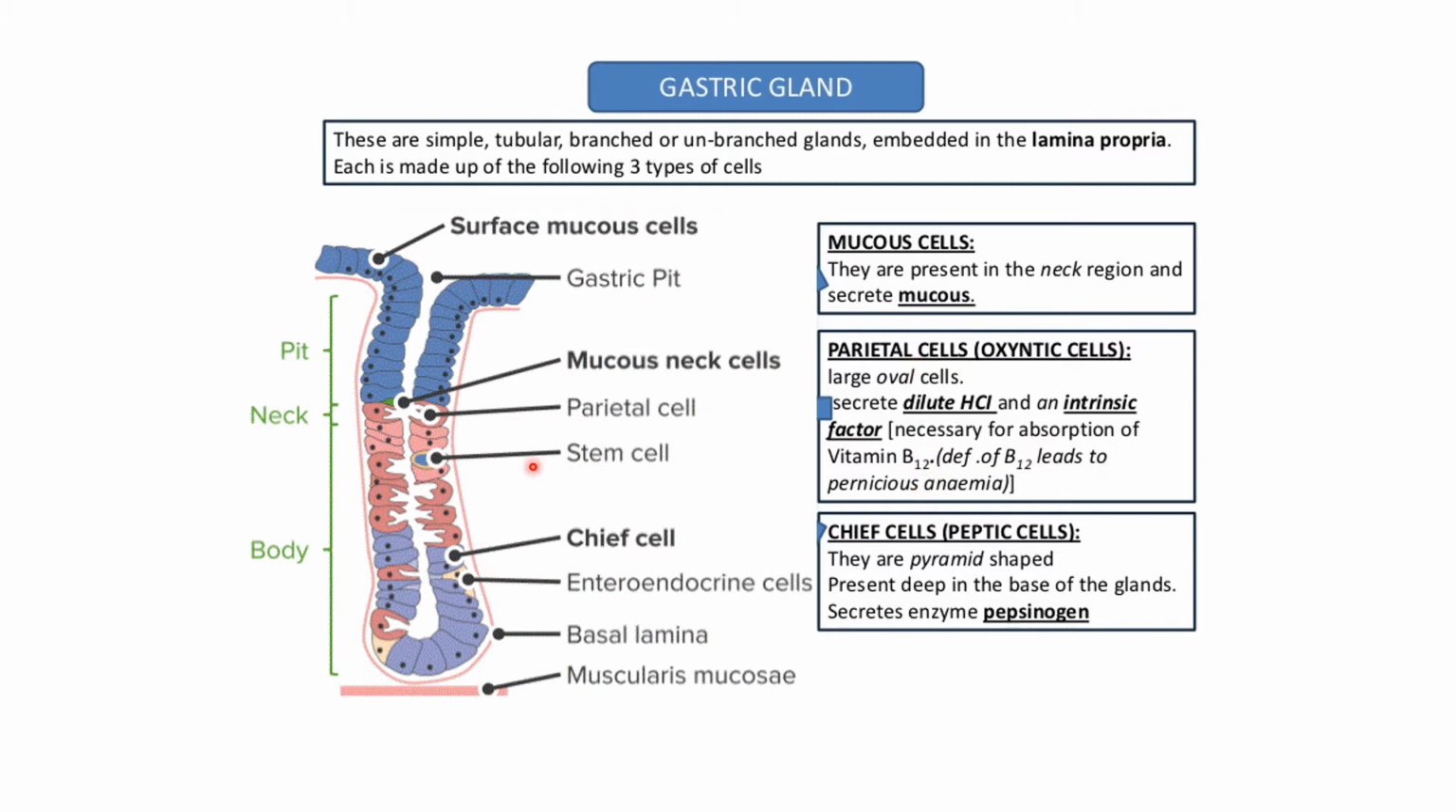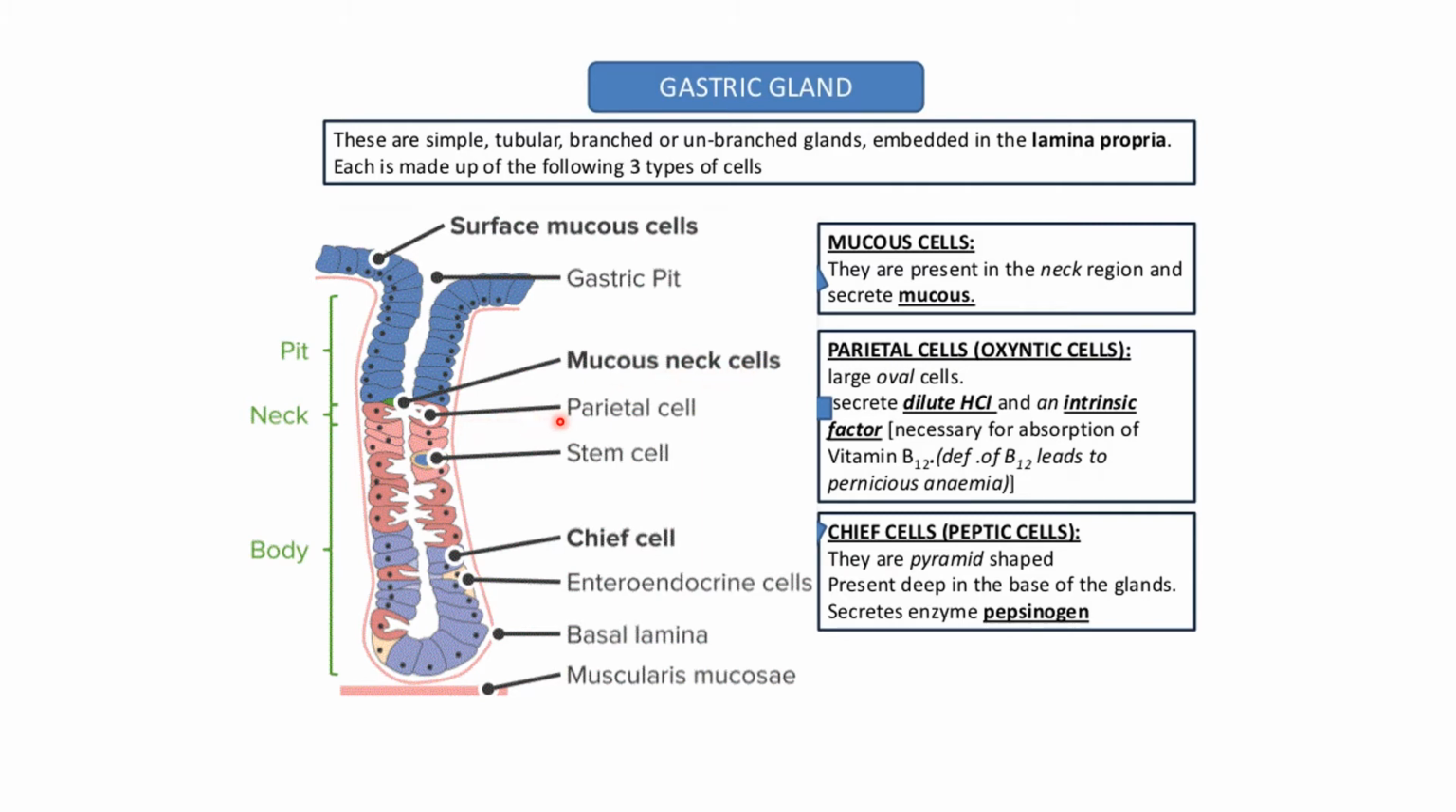So this gland or the surface is divided into three parts. As I told you in the last slides, the mucosa is thrown into rugae, that means they have folds. So these are the folds. The first part is known as the pit, then comes the neck, and the last part is known as the body. Now the pit contains mucus cells, and mucus neck cells are present over here.